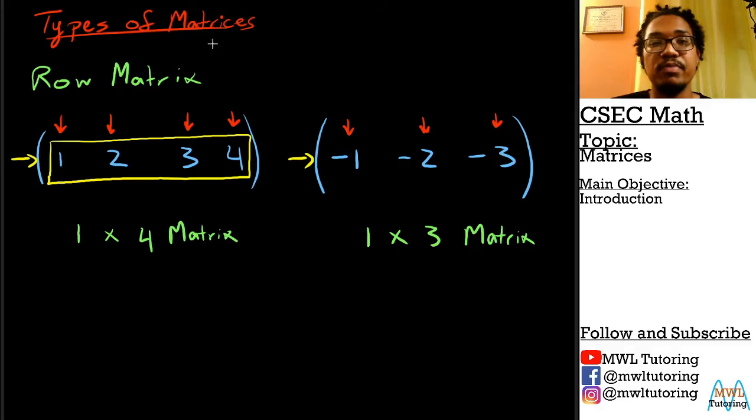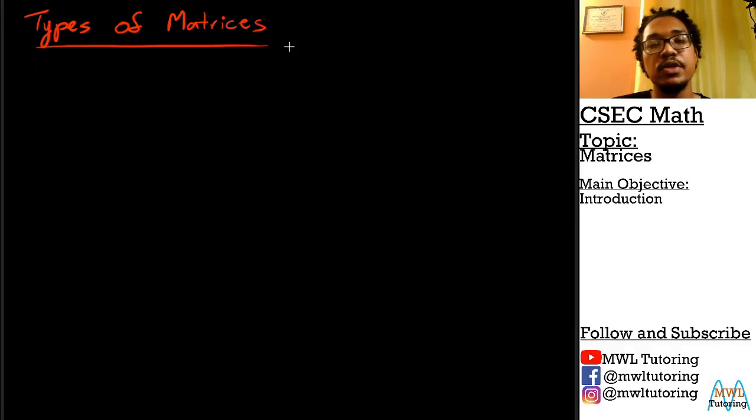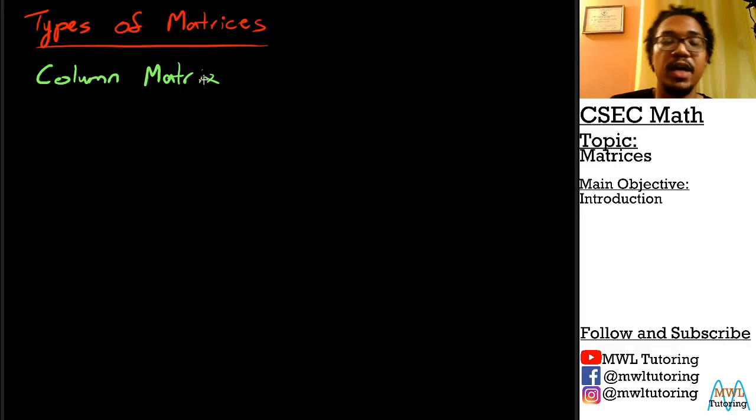Let's look at another type of matrices. So let's get a new page here. So we're still on types of matrices. We just have 2 more to do. So this third one here now, we're gonna call this one here a column matrix. And if you think about it, we just did a row matrix. A row matrix only had one row in it. So a column matrix now is only gonna have one column in it.